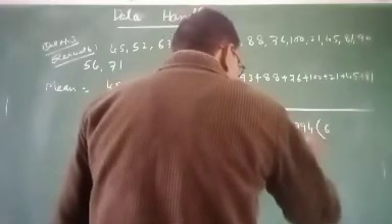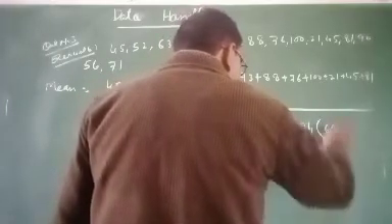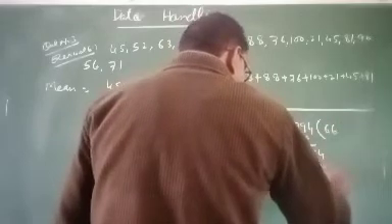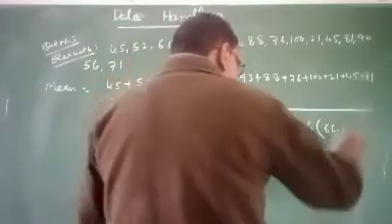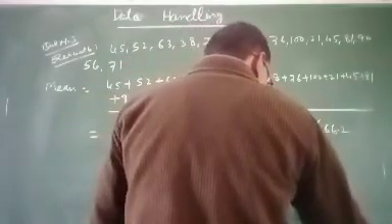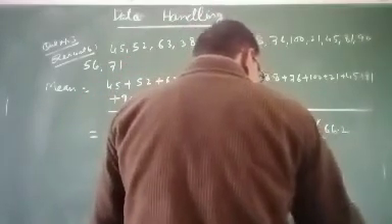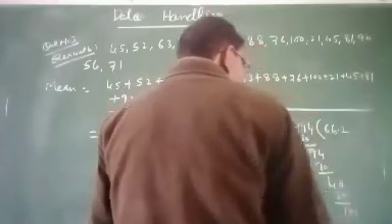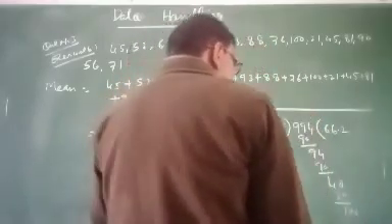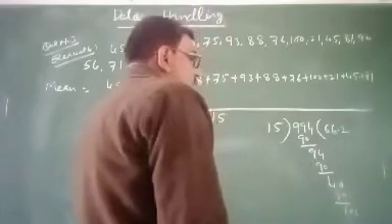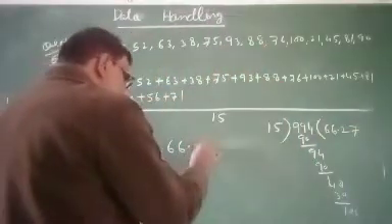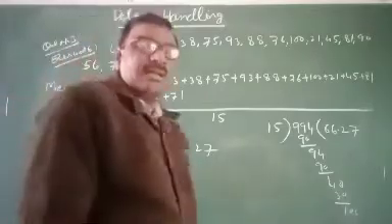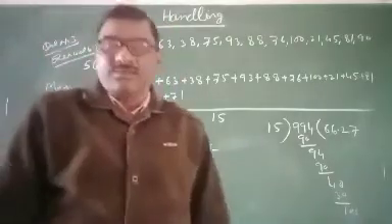Subtract, we get 94. Then 0, decimal, 4. 15 times 6 is 90, 15 times 7 is 105, approximately 7. Therefore, 66.27 is the arithmetic mean of this data.